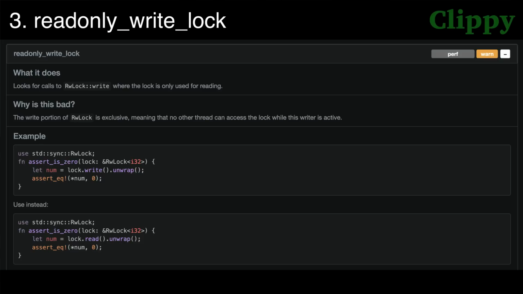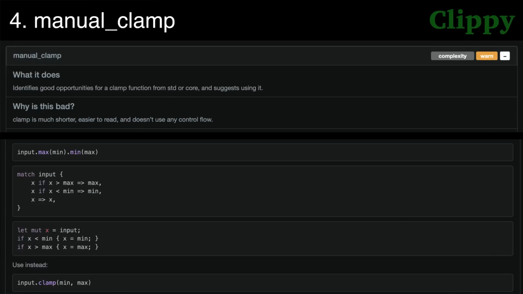Number 3, the read-only write lock clippy lint that was added in Rust 1.73 as an allow by default lint has been promoted to warn by default, meaning the world will actually see it now. I think this lint is pretty cool because it warns you when you are taking a blocking write lock, which has the potential to tank your performance when you're only reading the value, which means you can use a non-blocking read lock instead.